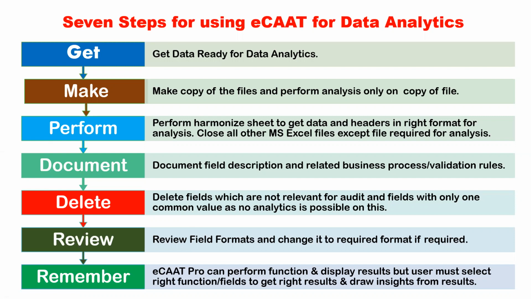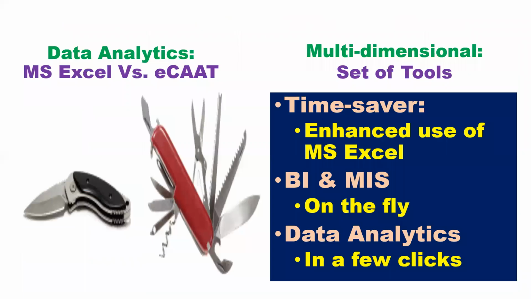You review the field formats and change it to the required format if required. As I told you, I'll also show an example of this. And remember, ECAT can perform and display results faster than your Excel in many cases, because at the backend it's got a database which is Access. ECAT is also available with SQL at the backend, and that is called as SCAT.